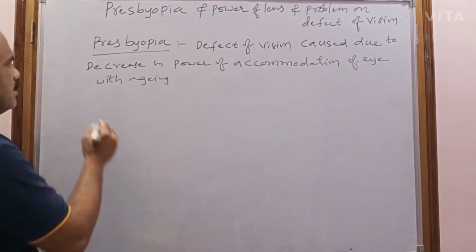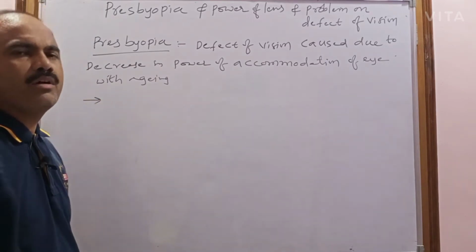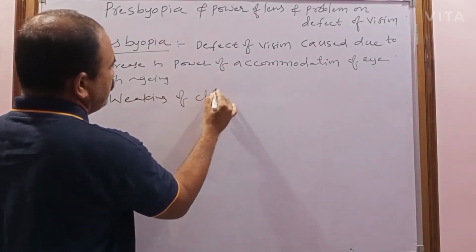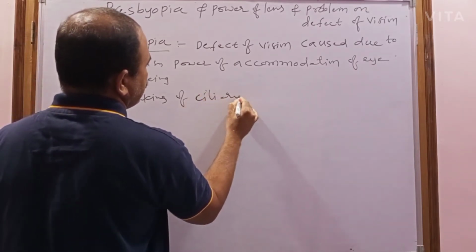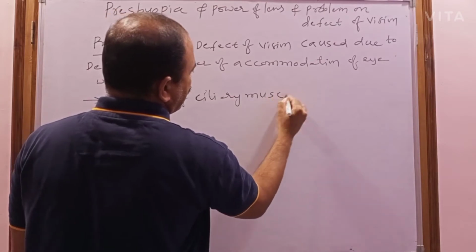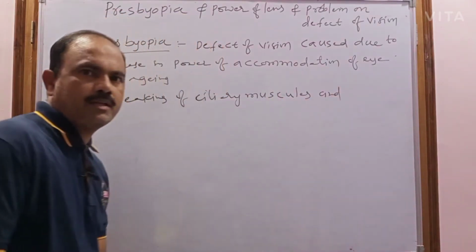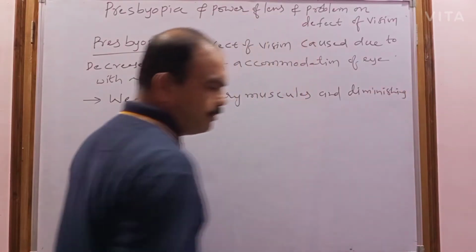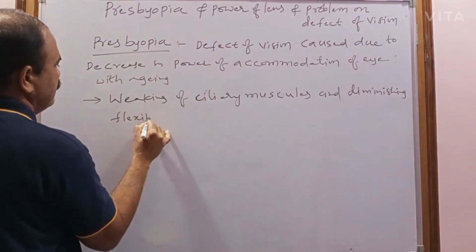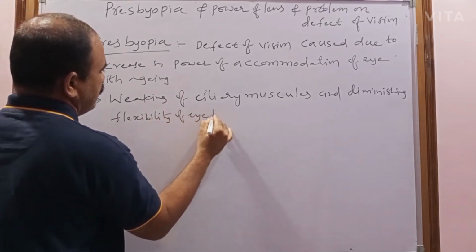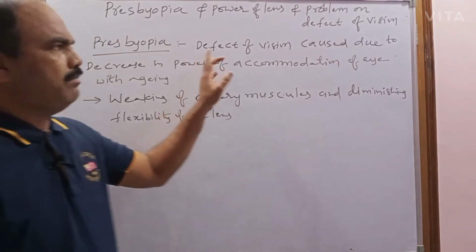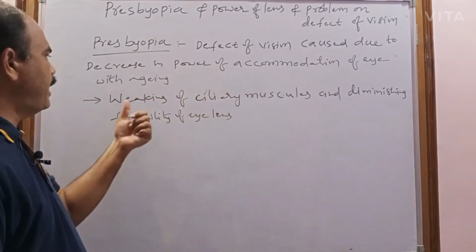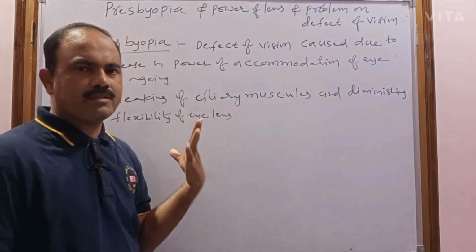And this is also caused due to the weakening of ciliary muscles and diminishing flexibility of the eye lens. So presbyopia is one of the defects of vision caused due to the decrease in power of accommodation of the eye with aging, as well as weakening of ciliary muscles and diminishing the flexibility of the eye lens.